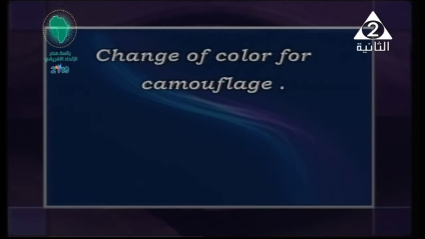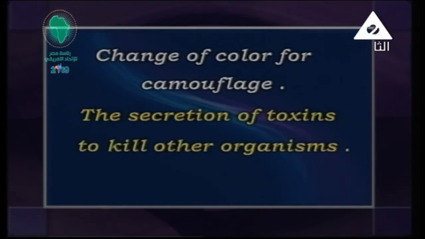Like changing color for camouflage. You know that some insects and butterflies camouflage or change their colors to imitate the color of the environment and also to escape from their enemies. After that we have secretions of toxins. Toxins are toxic substances. Some insects and animals have the ability to secrete a toxic or poisonous substance to defend themselves and to kill other organisms, so they can survive, as we said.